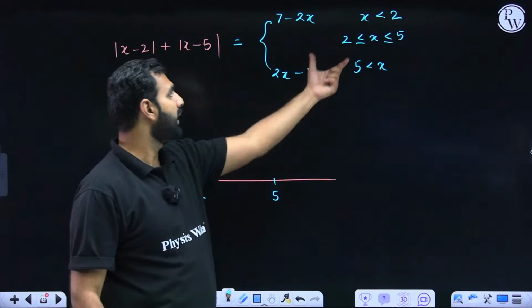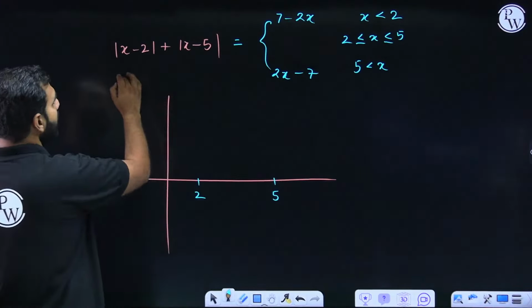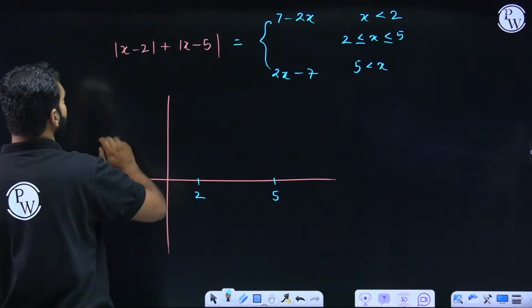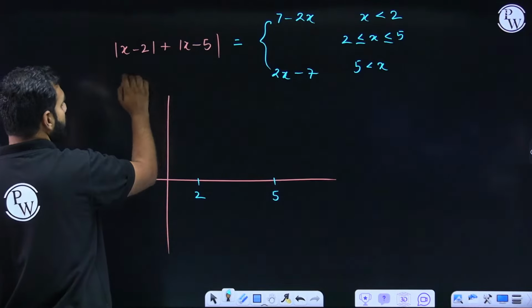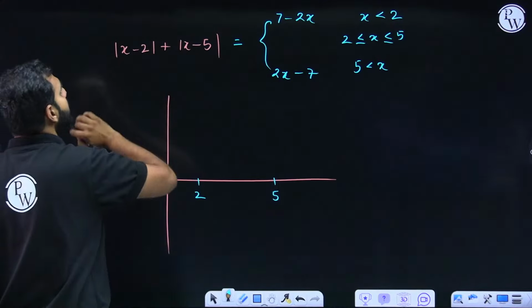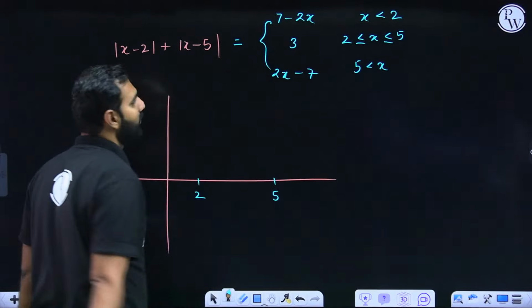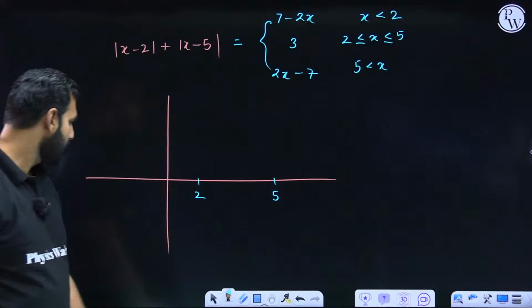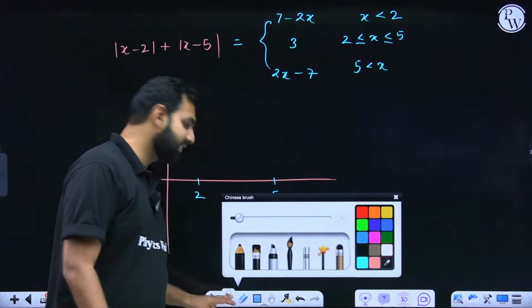But what about this part when x is from 2 to 5? So when x is greater than 2, this will be positive, but this will be negative. So x minus 2 plus 5 minus x. So x and x are cancelled. 5 minus 2 is 3. So this is how you define this function first of all. Everybody understood this?